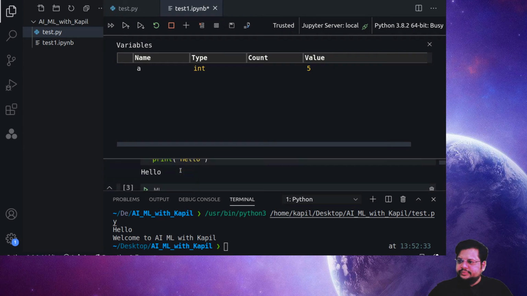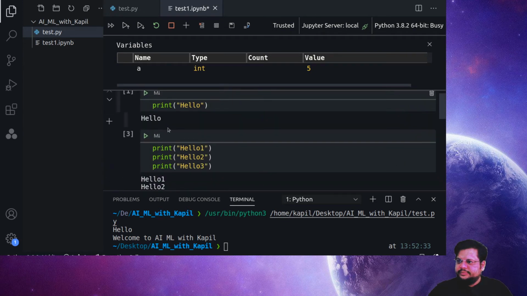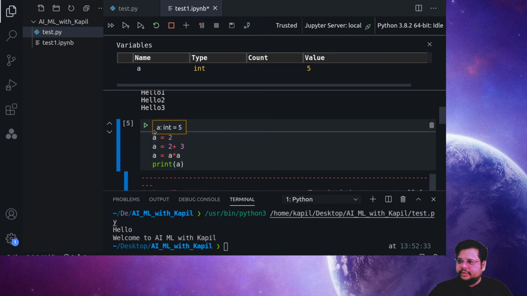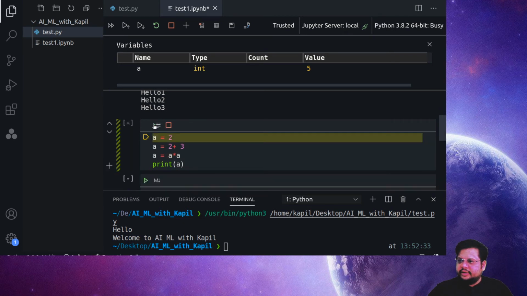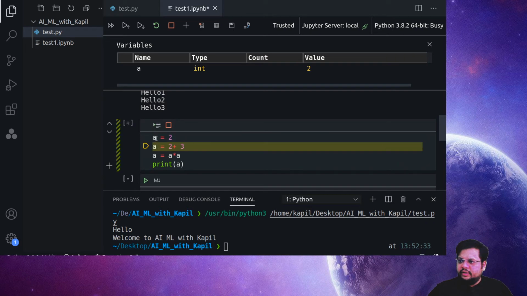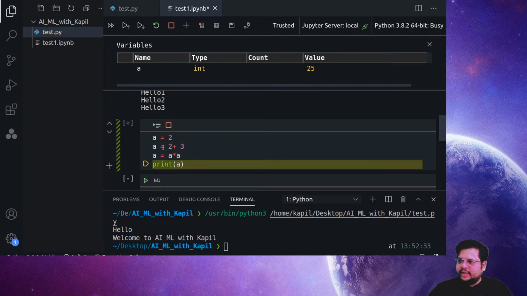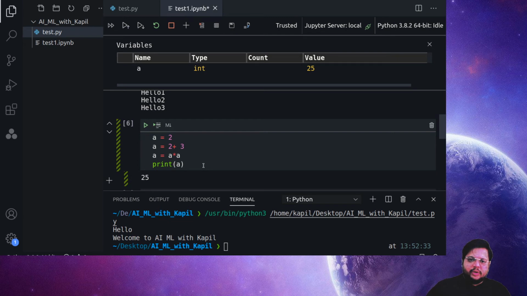Yeah, so let's go back to that part. I'm starting from here only, so I'll stop this part and rerun it from here. The moment I run this, check the value of a: it is 2. Right now a is 2. The moment I run it again, a equals 2 plus 3, which becomes 5, then I run it again, then a equals a times a, which becomes 25. So by doing these steps, we get to know what we are doing at each and every step.